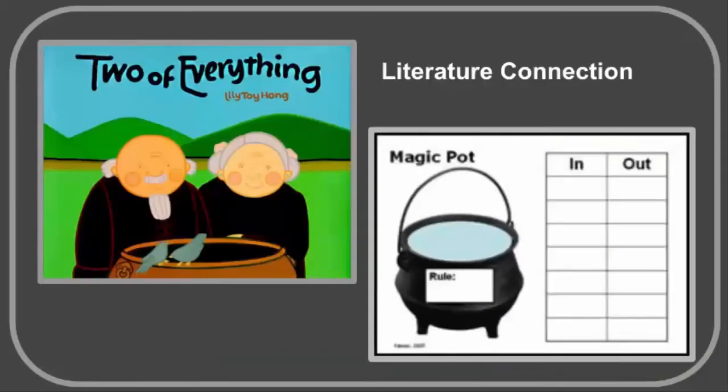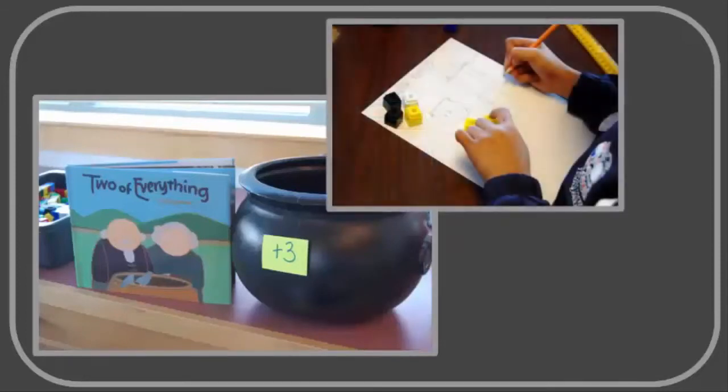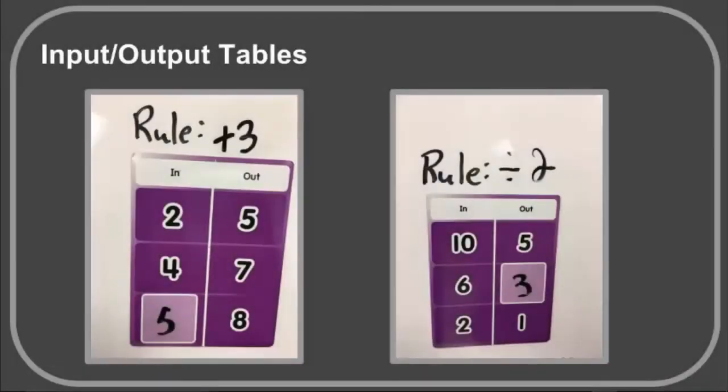In the story Two of Everything, a farmer finds a magic pot which doubles everything that he puts into it. The rules of the pot can change as students create their own input-output tables. In the following videos, students complete input-output tables by analyzing the ascending or descending patterns that they observe.